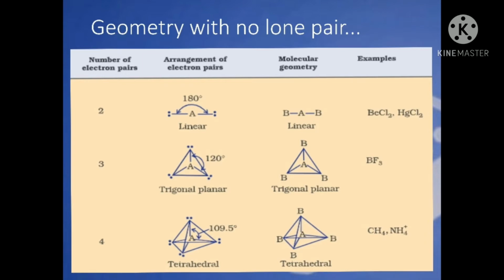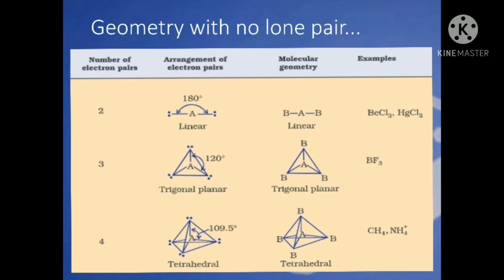Linear geometry. In this type of geometry, two electron pairs are present and no lone pair is there. The electron pairs are arranged in such a way that the angle between them is 180 degrees. Such type of geometry is called linear geometry. Examples of this kind of geometry are BeCl2 and HgCl2.